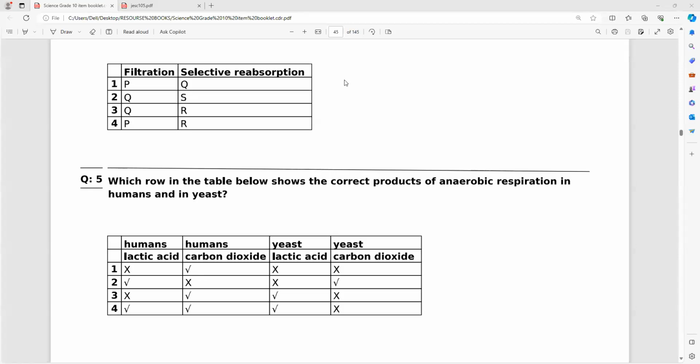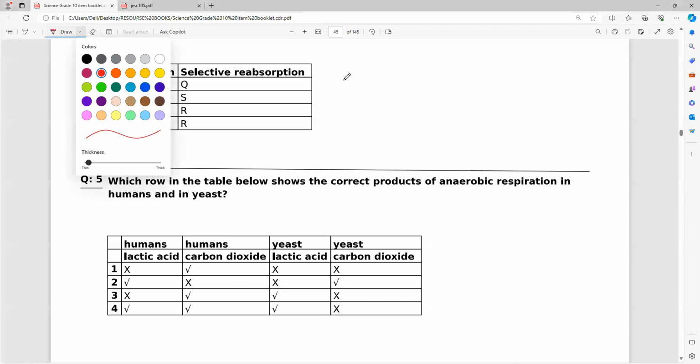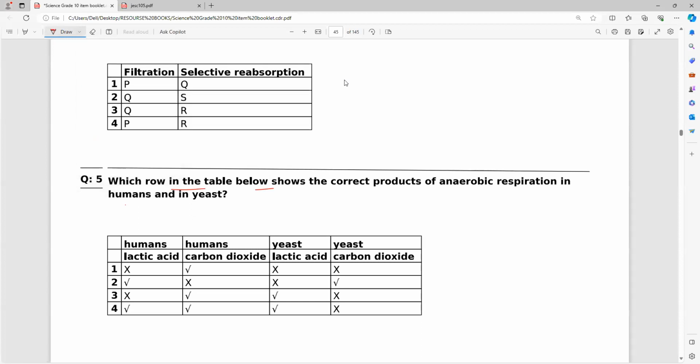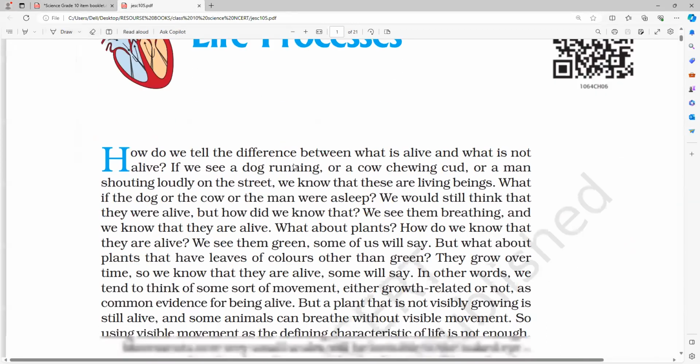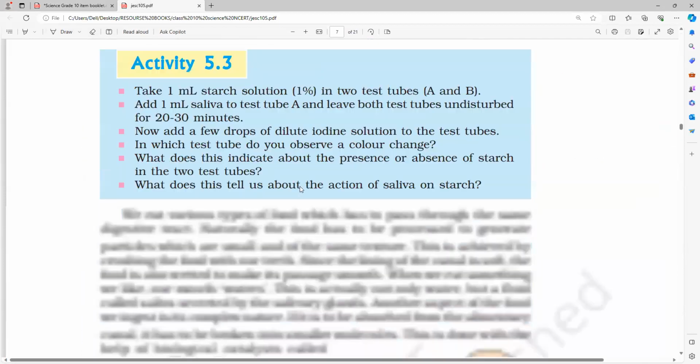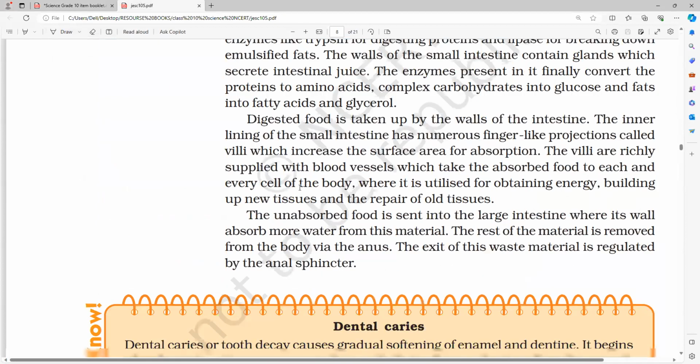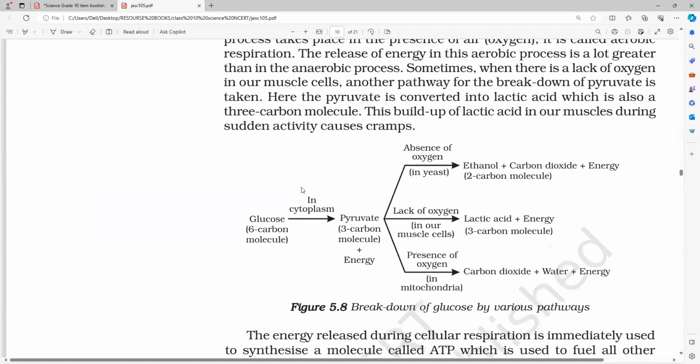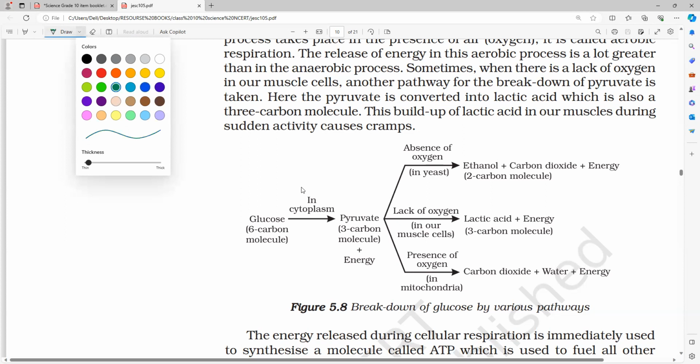So in question number 5, they're saying: which row in the table below shows the correct products of anaerobic respiration in humans as well as in yeast. Now for this, as I told you, the most important diagram out of all the concepts of this chapter is the flowchart of respiration. So this is the most important one. Now they are asking about anaerobic respiration in humans as well as in yeast.